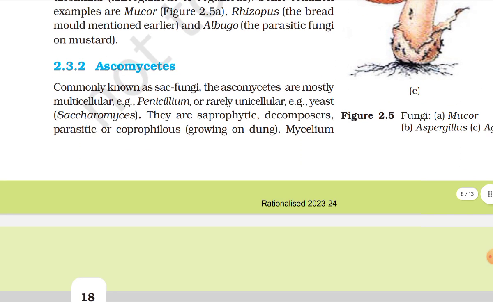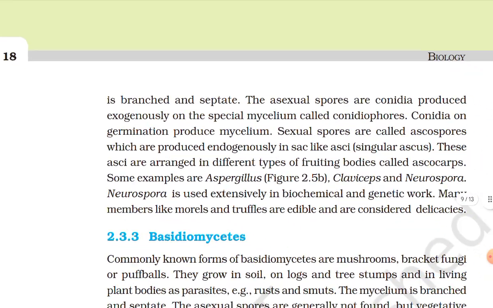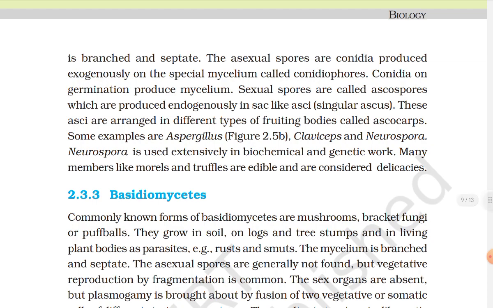Ascomycetes, commonly known as sac fungi. The ascomycetes are mostly multicellular, like Penicillium, or rarely unicellular, like yeast Saccharomyces. They are saprophytic decomposers, parasitic, or coprophilous, growing on dung. Mycelium is branched and septate. The asexual spores are conidia, produced exogenously on special mycelium called conidiophores. Conidia on germination produce mycelium.